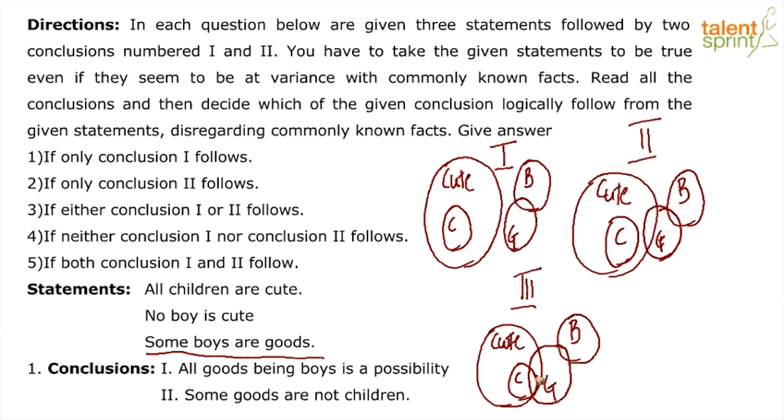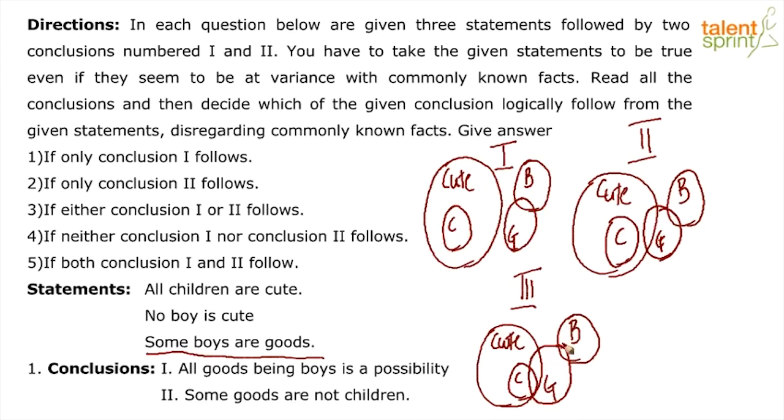Now let us take a second and analyze the 3 different diagrams and how they are different. In the first, goods shares some common part with boys, but is not sharing anything common with children or cute. In the second situation, goods shares a common part with boys once again, and here it is sharing something in common with the set cute. Now let us look at the third situation.